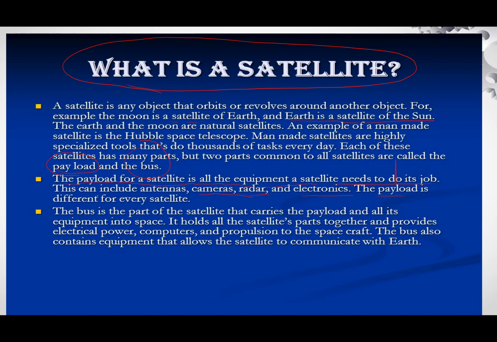The bus is the part of the satellite that carries the payload and all its equipment into space. It holds the satellite's parts together and provides electrical power, computer, and propulsion to the spacecraft. The bus also contains equipment that allows the satellite to communicate with the Earth. So two parts: payload and bus. Bus is the carrier and payload is the equipment that the satellite needs to do its job.